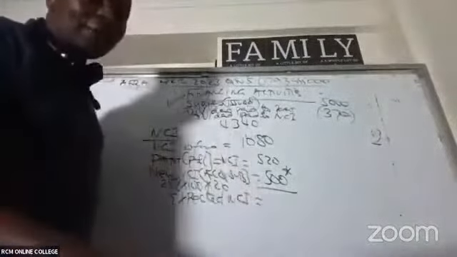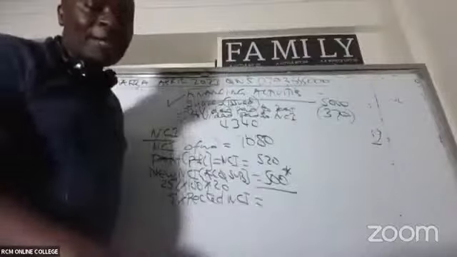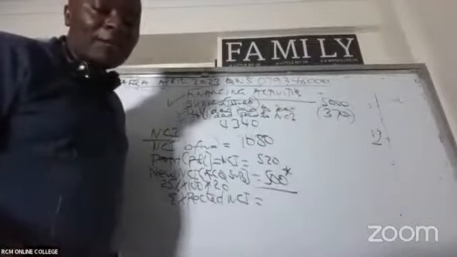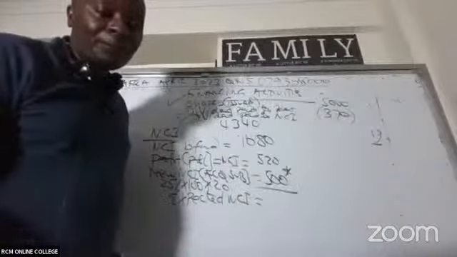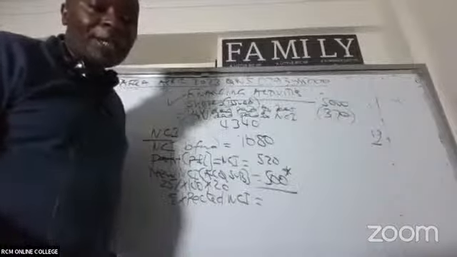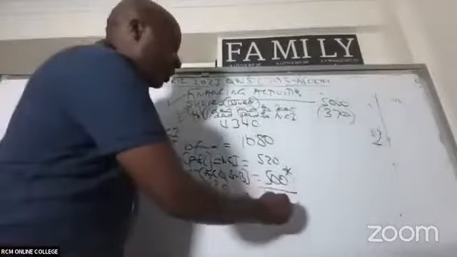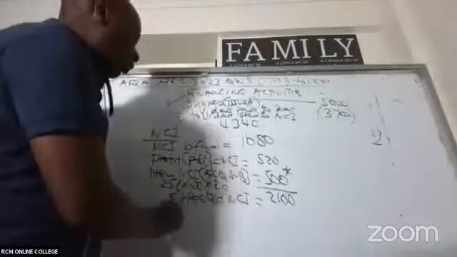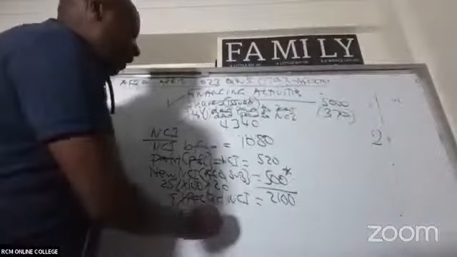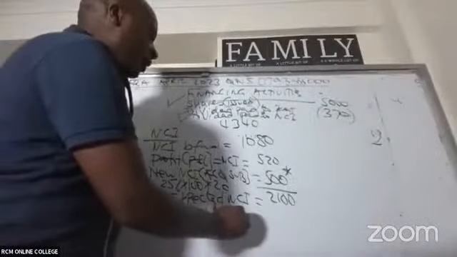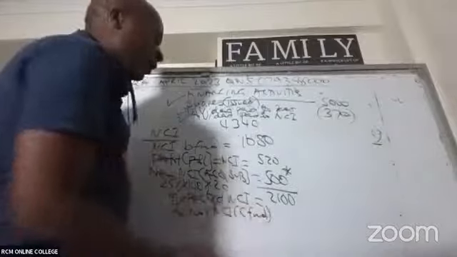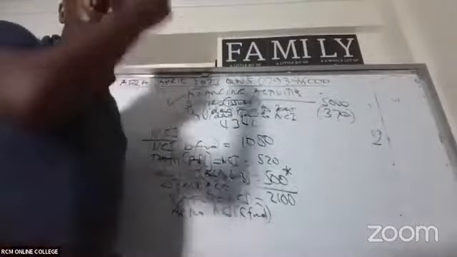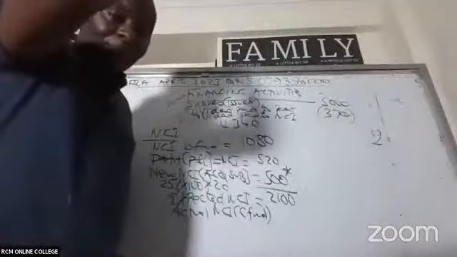How much do we have there? Expected NCI. So expected NCI is 2100. Compare this with actual NCI at the end. Actual NCI balance carried forward. So expected NCI at the end, balance carried forward. How much do we have there?